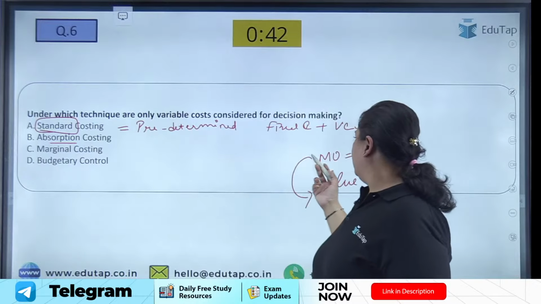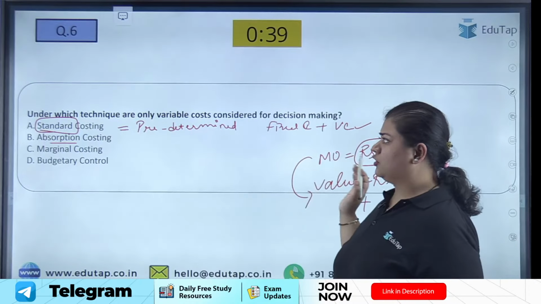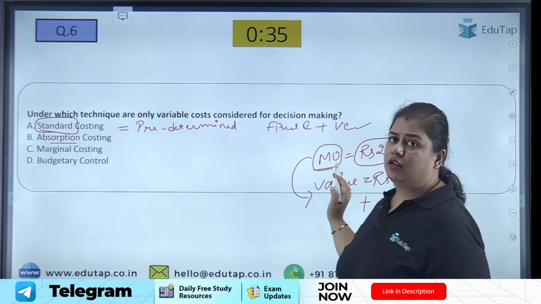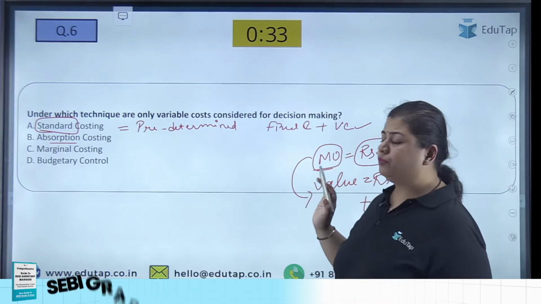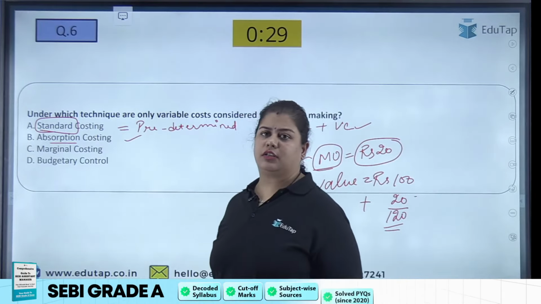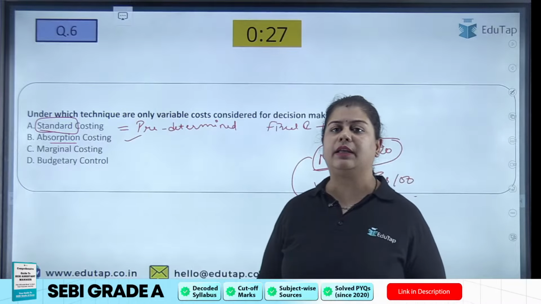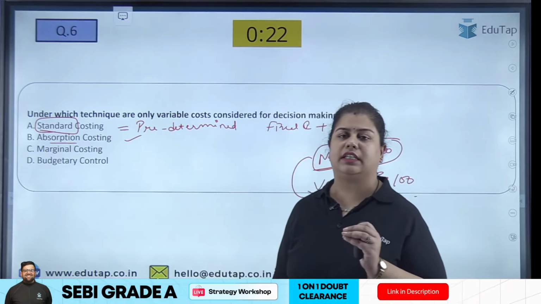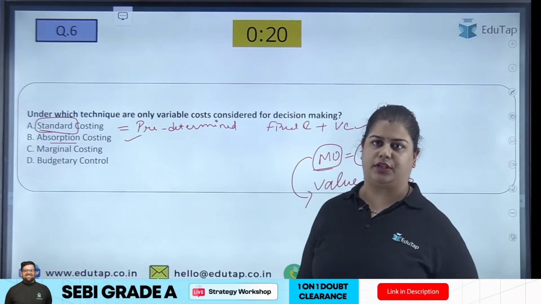But here also, irrespective of whether it is fixed cost or variable cost, we are charging the manufacturing overheads, all the overheads. So both fixed cost and variable costs are taken into account. In marginal costing, what is marginal costing? It is the additional cost incurred to produce one more unit.